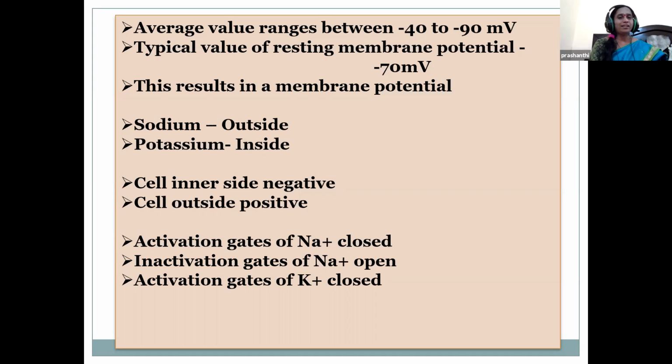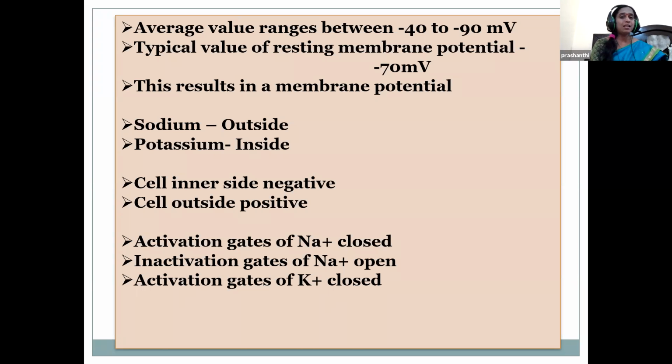So a neuron at rest, that is the resting membrane potential, is negatively charged. Inside of the cell, the typical value of the resting membrane potential is approximately minus 70 millivolts. This voltage is the resting membrane potential. What is it, children? That is minus 70 millivolts. It is caused by the difference in the ions in and out of the cell. The average value, children, is between minus 40 to minus 90 millivolts.